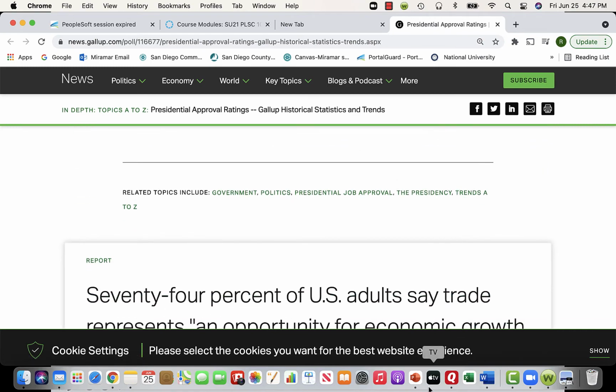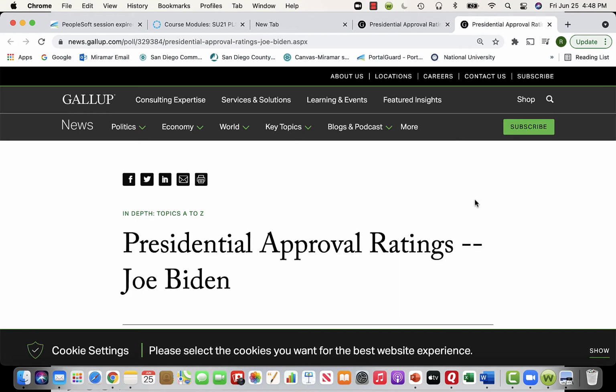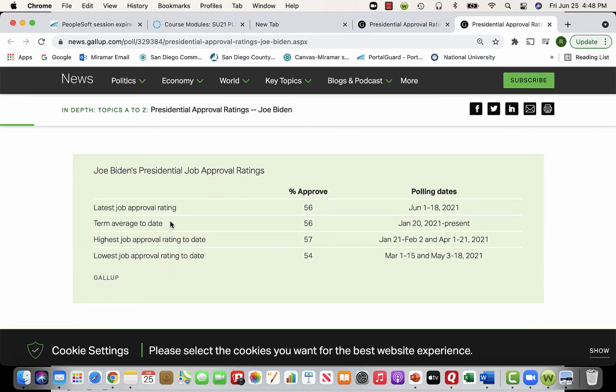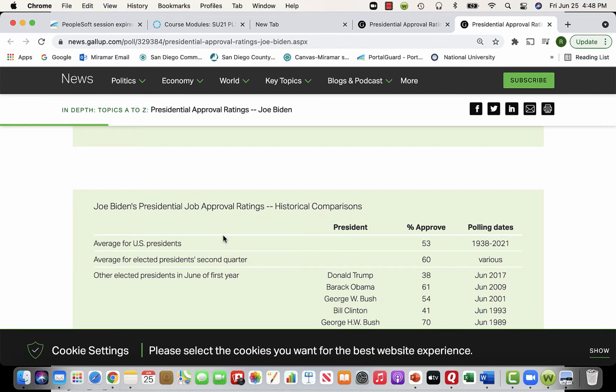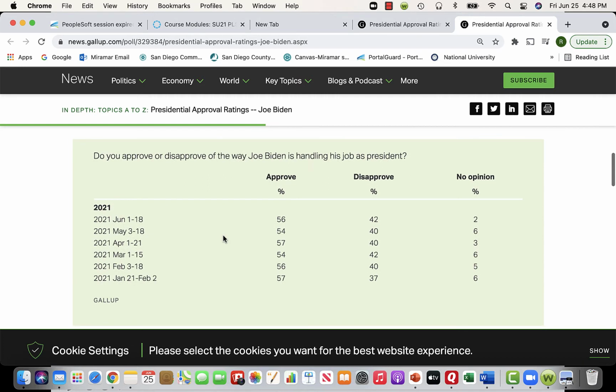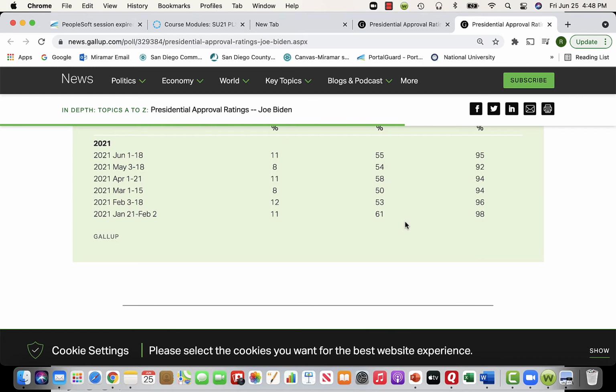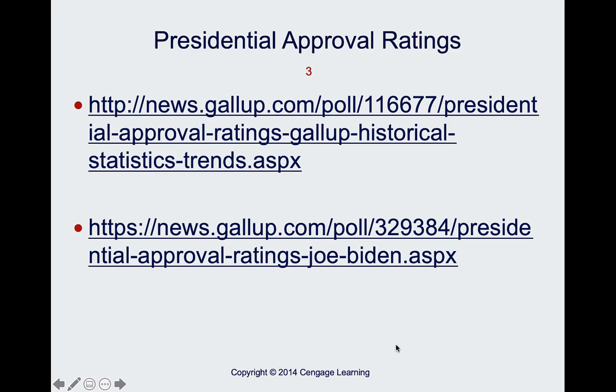Now, if we go to the next graph, let me bring it up. This is a daily graph of Biden's approval rating, right? His latest job approval rating was back a couple of weeks ago. He has a 56 approval rating. He's averaged about a 56. His highest was a 57. Again, we have a very divided citizenry here in the United States. So nothing too surprising. And you could see the approval versus disapproval ratings here. So go ahead and take a look at that on your own, and take a look at the approval ratings and kind of the historical things that go into that.